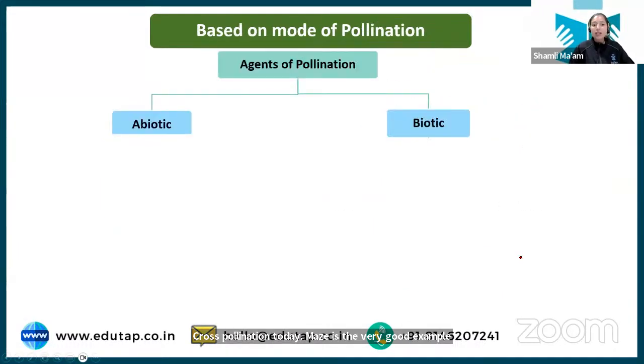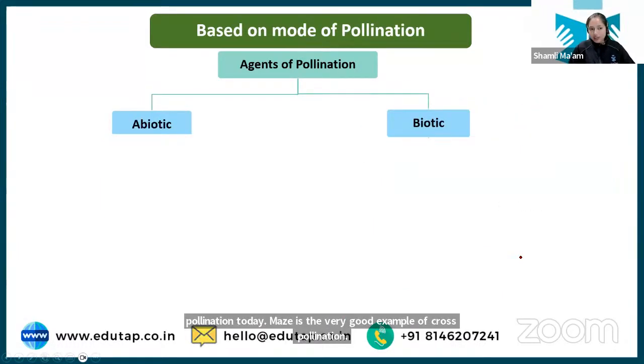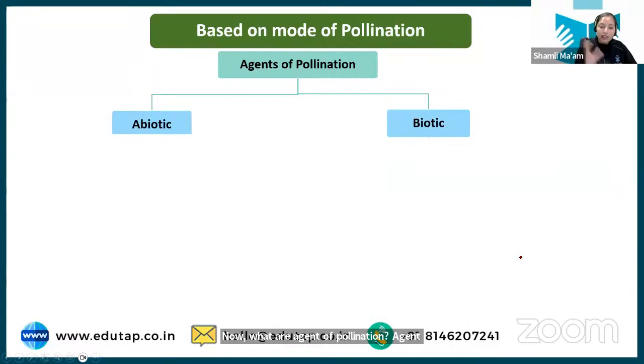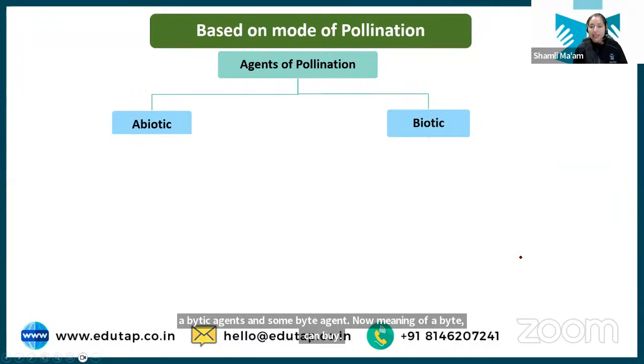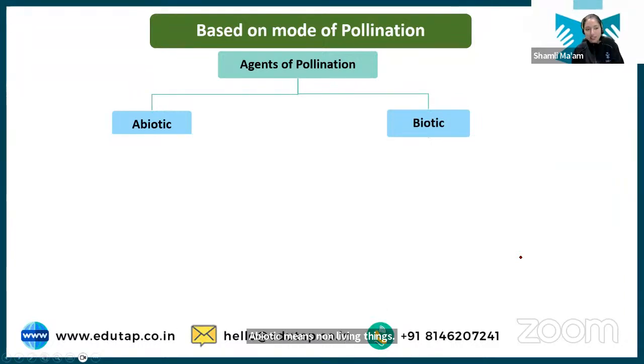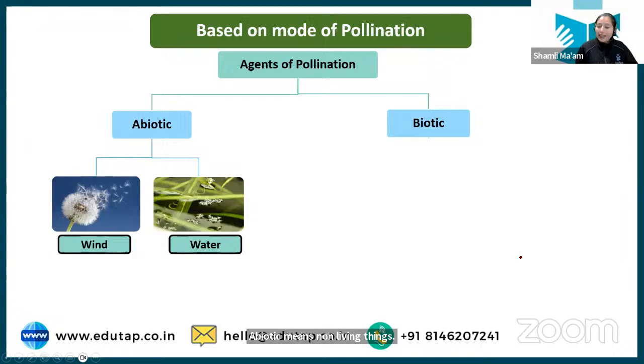Now, what are agents of pollination? Agents of pollination means the things that are behind the pollination, that are facilitating the process of pollination. So we have some abiotic agents and some biotic agents. Basically, abiotic means non-living things, biotic means living things. Clear? Now, under abiotic agents, we have wind and water.